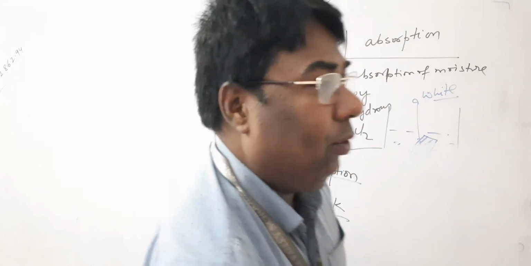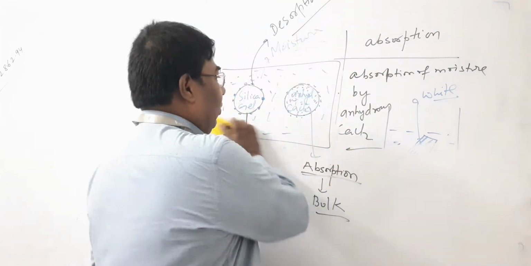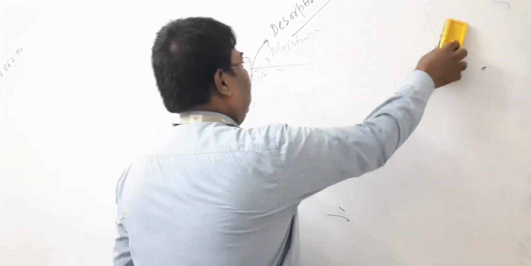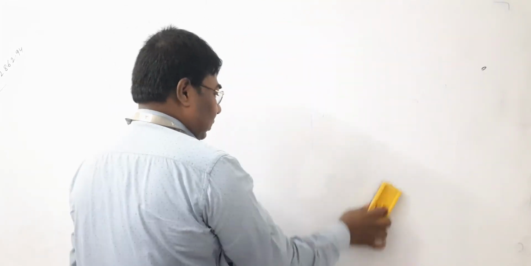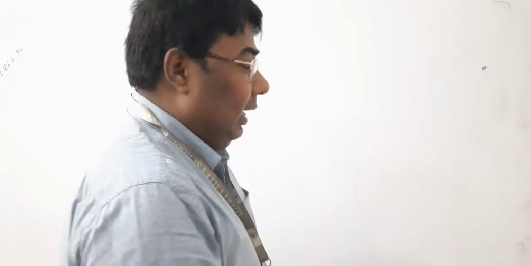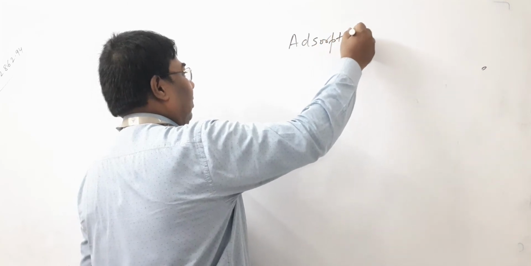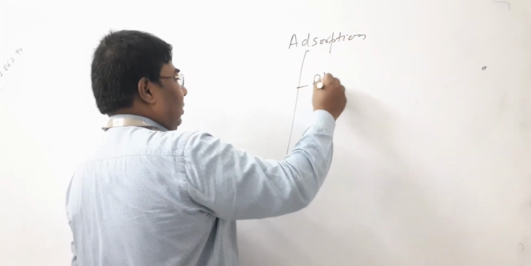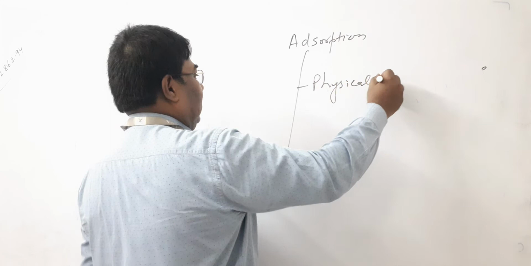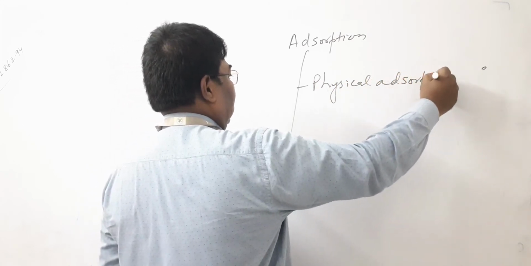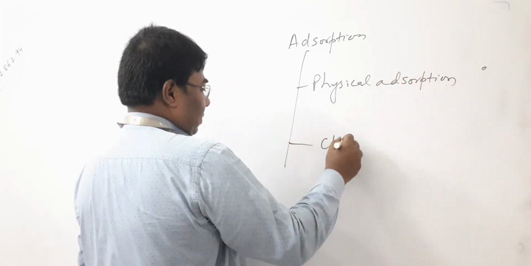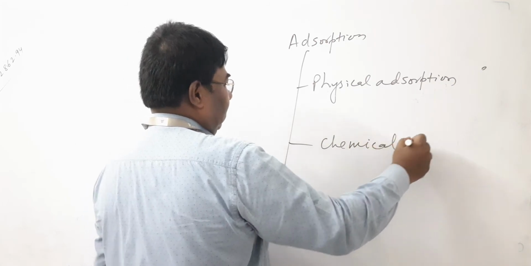There are two types of adsorption. Number one, physical adsorption. Number two, chemical adsorption.